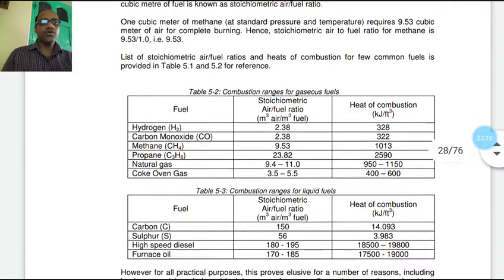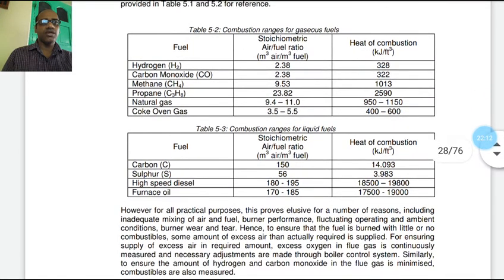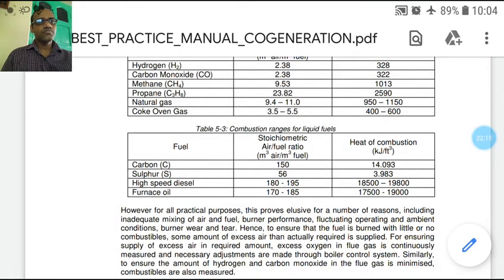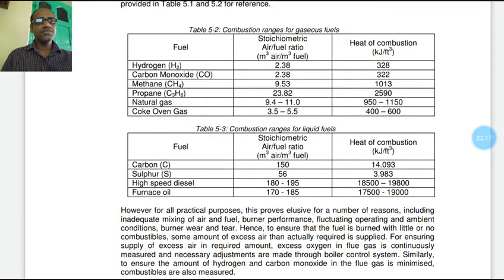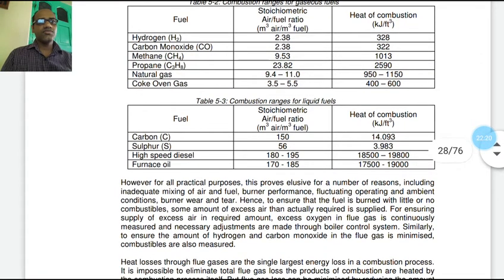Now combustion requirements for liquid fuels, that is for carbon, sulfur, etc. High speed diesel and furnace oils are available. In case of carbon, the stoichiometric air fuel ratio is 150. For sulfur it is 56, high speed diesel 180 to 195, and furnace oil 170 to 185.